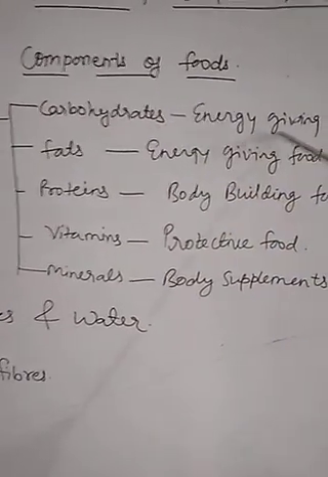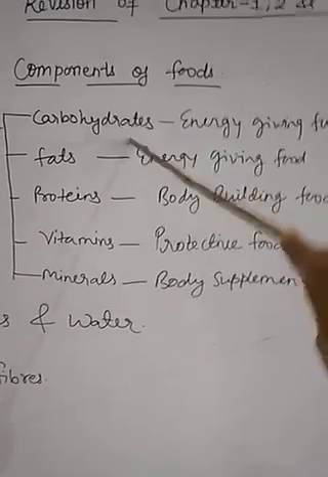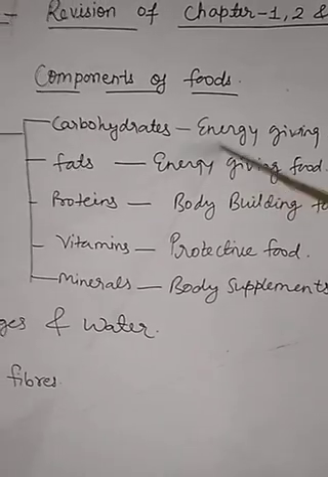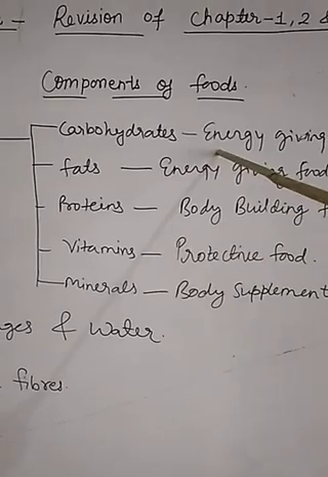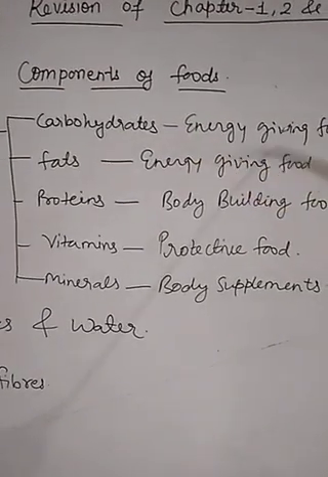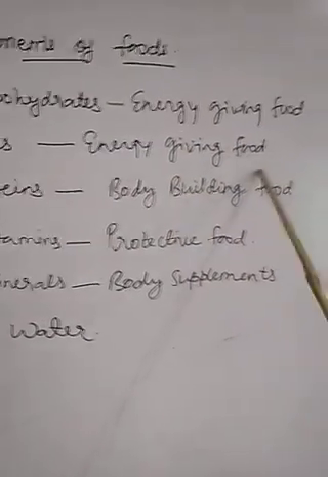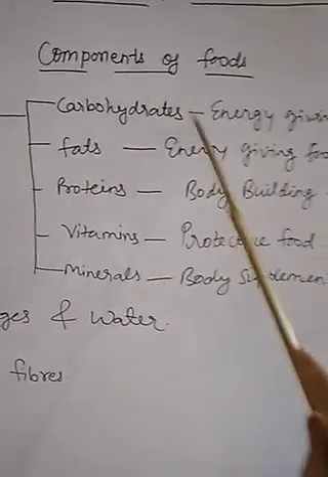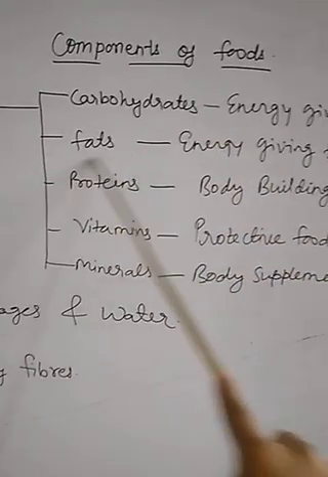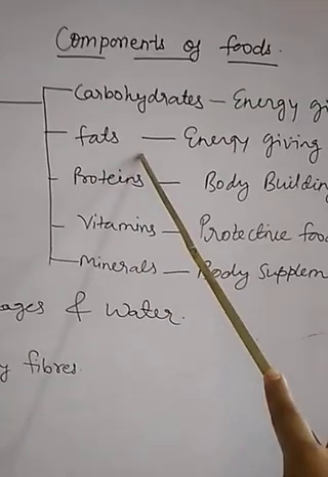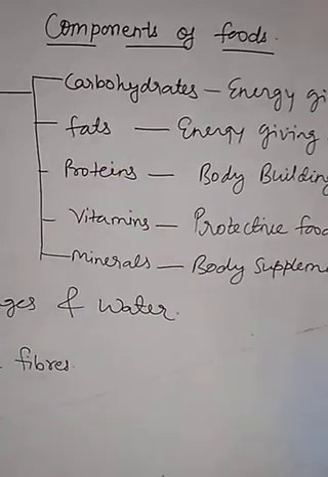Carbohydrates are known as the energy giving food because they provide energy to do our work. They are present in rice, starch, banana, sweet potato, etc. Fats are also energy giving food, but they give more energy in comparison to carbohydrates, and the excessive intake of fats causes obesity. So children, the intake of a high amount of fat in our body is harmful for us.